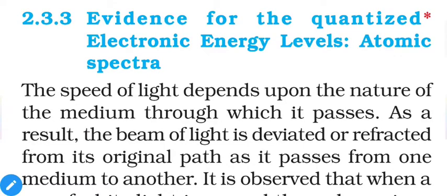So a person can either stand at 0, or at a height of 10 centimeters, or at 20 centimeters, but cannot stand in between these values. That means you cannot stand on the staircase at a height of 15 centimeters or 11 centimeters or 19 centimeters. The same thing is applicable to electrons. They need to absorb or emit a certain value of energy, and it is called a quantum. So our next point is based on that: evidence for the quantized electronic energy levels, or atomic spectra.